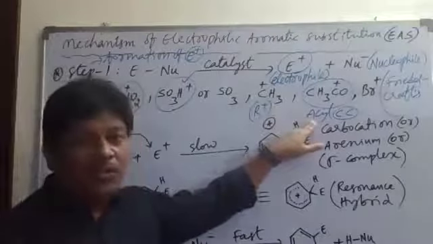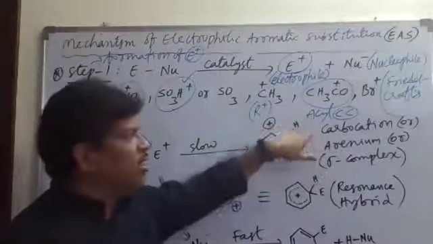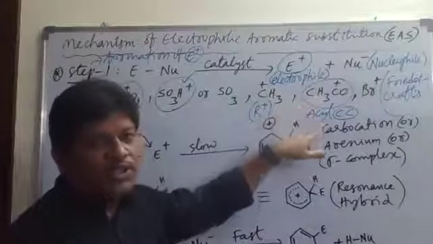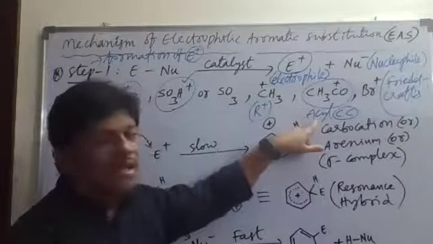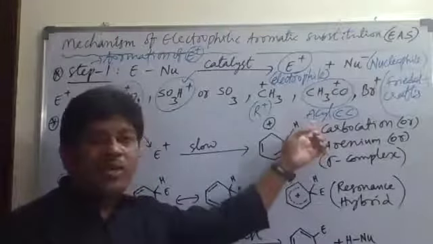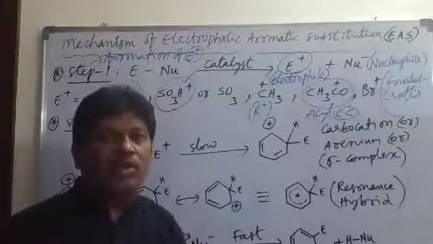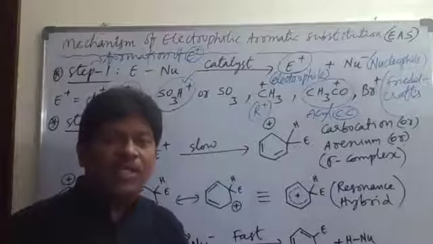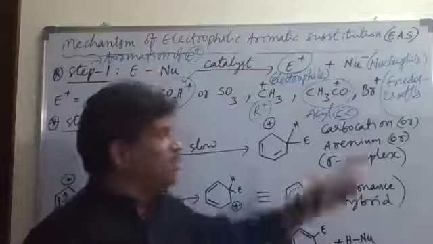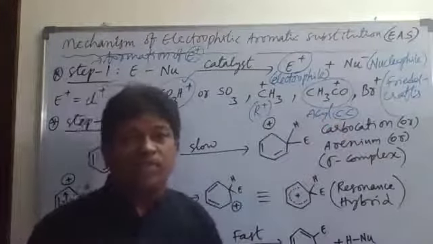The next reaction is the Friedel-Crafts acylation reaction. In Friedel-Crafts acylation, the electrophile is the CH3CO plus carbocation, called the acyl carbonium ion or acyl carbocation. This acyl carbocation is substituted in the place of a hydrogen of the benzene molecule. That is, one of the hydrogens of benzene is replaced by this electrophile CH3CO plus.